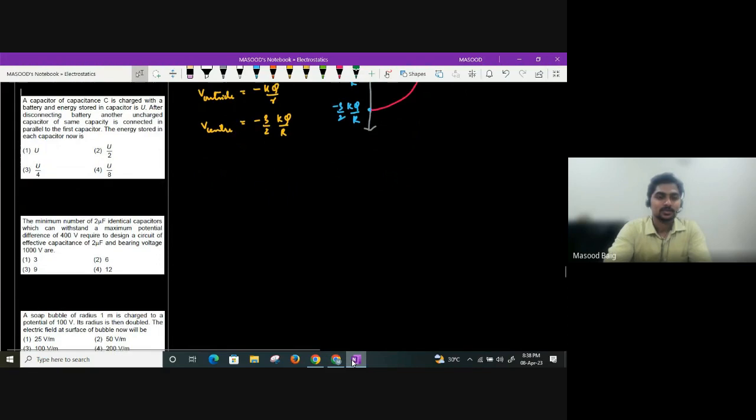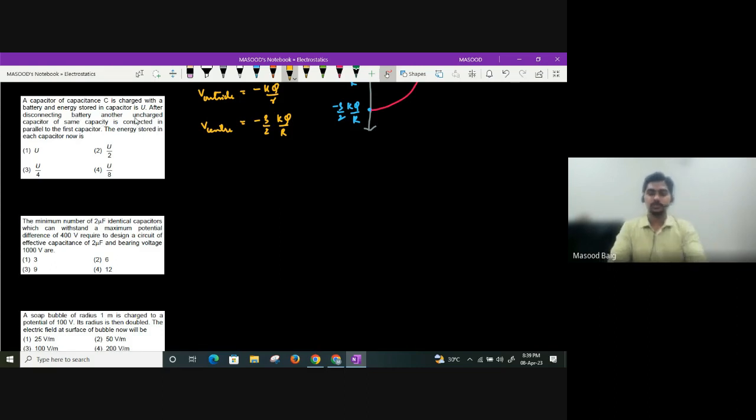Let us see the next question, guys. A capacitor, again a very important concept, guys. This question has been asked 2-3 times in NEET. In 2018 it was asked, and I think in 2020 also it was asked. Similar type of question again. A capacitor of capacitance C is charged with a battery and energy stored in the capacitor is U. So initially you have taken one capacitor, only one capacitor, and it is charged with the help of a battery.